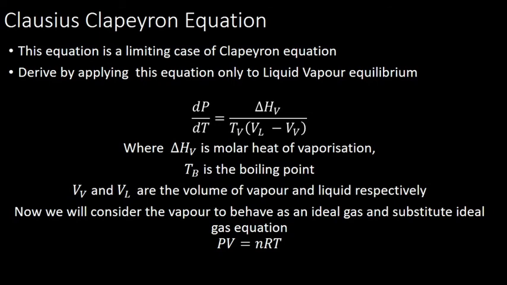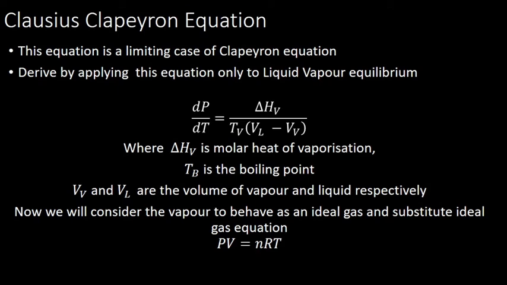Now next is the Clausius-Clapeyron equation. The Clausius-Clapeyron equation is one of the limiting cases of the Clapeyron equation only. They both together derived it. The Clapeyron equation is applied only to liquid-vapor equilibrium. We are not considering any other equilibrium; we are considering only liquid-vapor equilibrium.